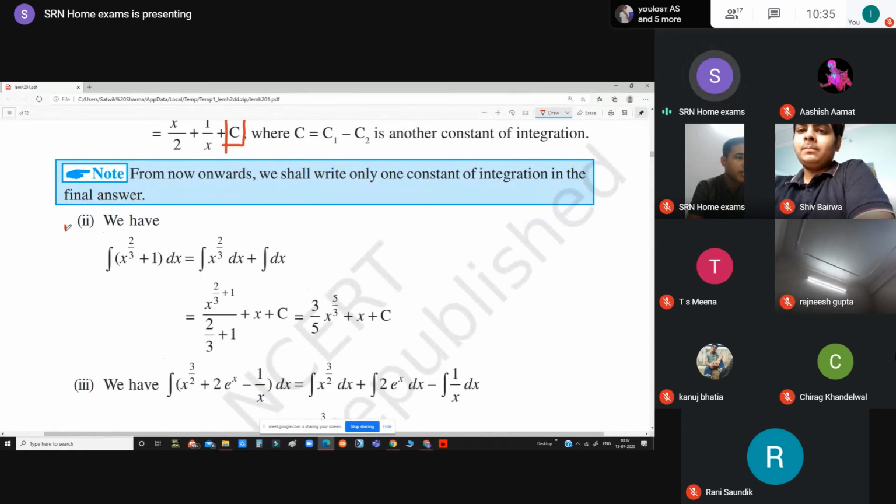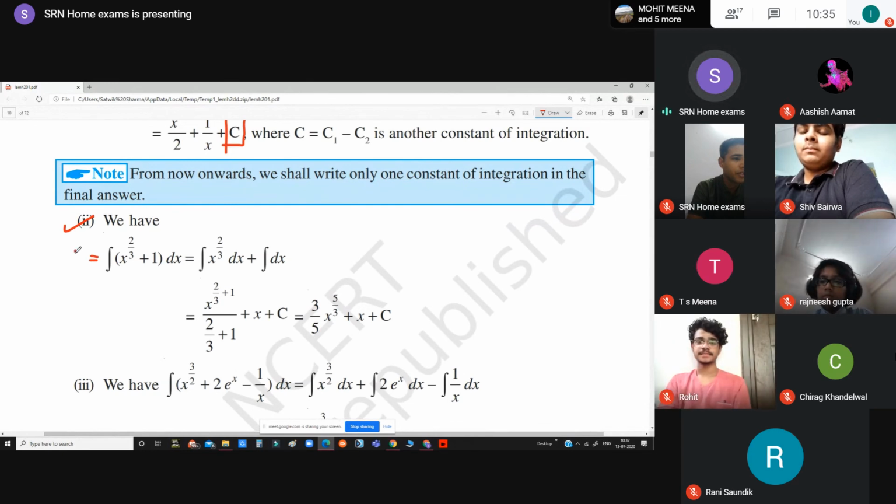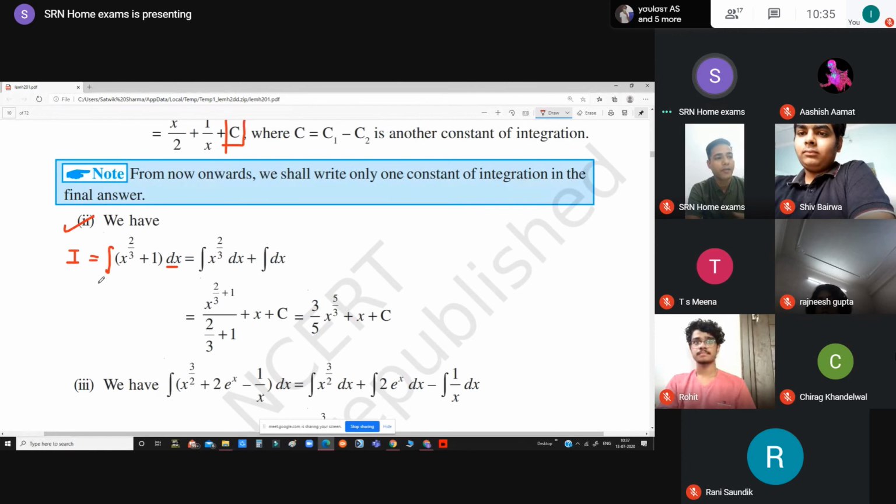Just have a look at this second question, very easy one. First of all, I will represent this complete function by writing I, that is integration, is equals to symbol of integration as it is. This is very important that you always put this integral sign, and you have to write down this dx also. So these three things which are highlighted on the screen must be done with each and every question. And whenever you are writing a question, you should always use brackets, because using brackets always helps us to remove those silly mistakes which we commit.